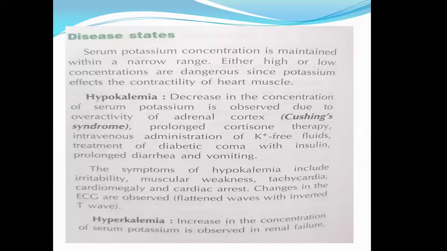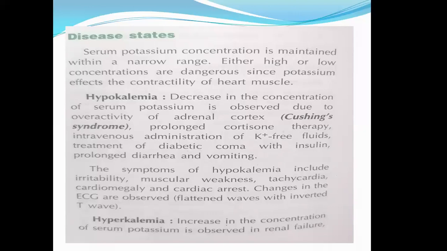Now, serum potassium concentration is maintained within a narrow range. Either high or low concentration is dangerous since potassium affects the contractility of the heart muscle, as I told you. When the concentration of potassium falls below 3.5, it is called hypokalemia, and if it exceeds 5.5, it is called hyperkalemia. Both of them are dangerous for heart muscle, because both of them cause cardiac arrest and ultimately death.